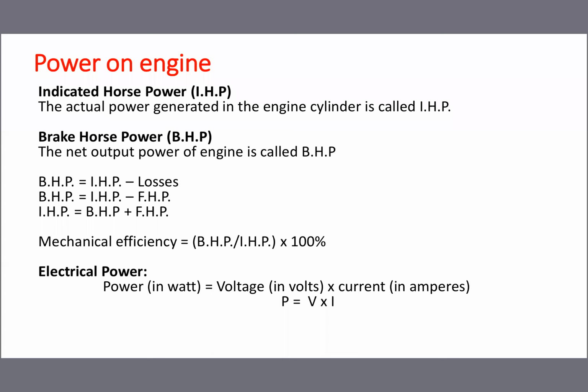A two-wheeler normally has one cylinder, a four-wheeler normally has four cylinders inside the engine. Similarly, 6-cylinder, 8-cylinder, so many cylinders are available, depending upon the size of the engine.